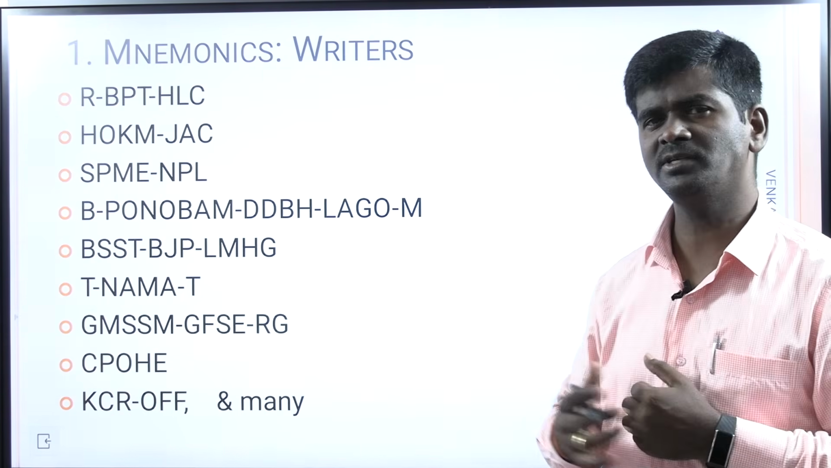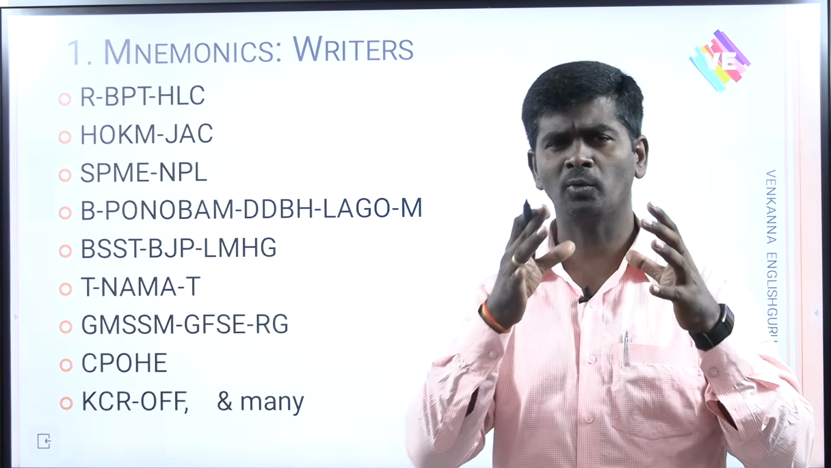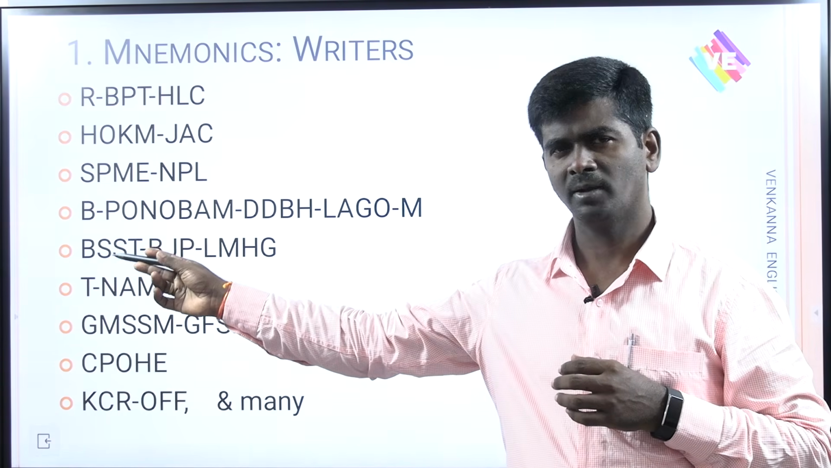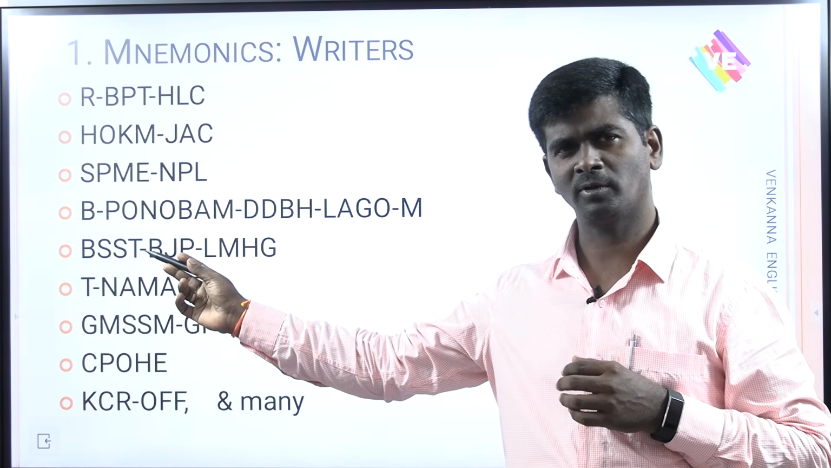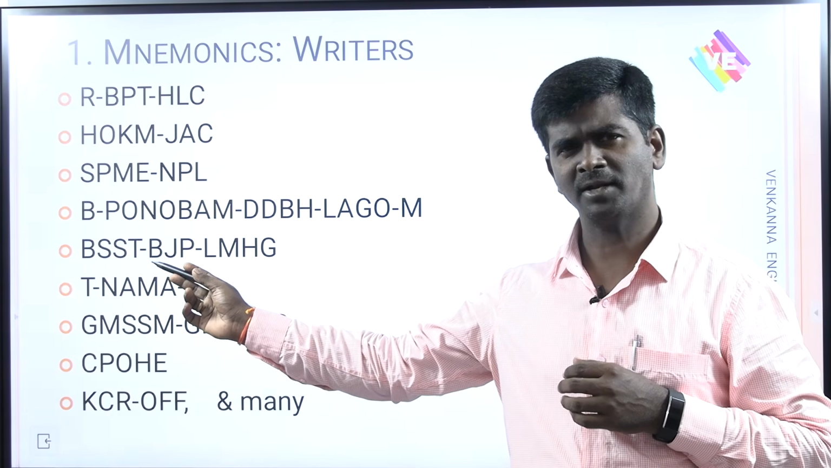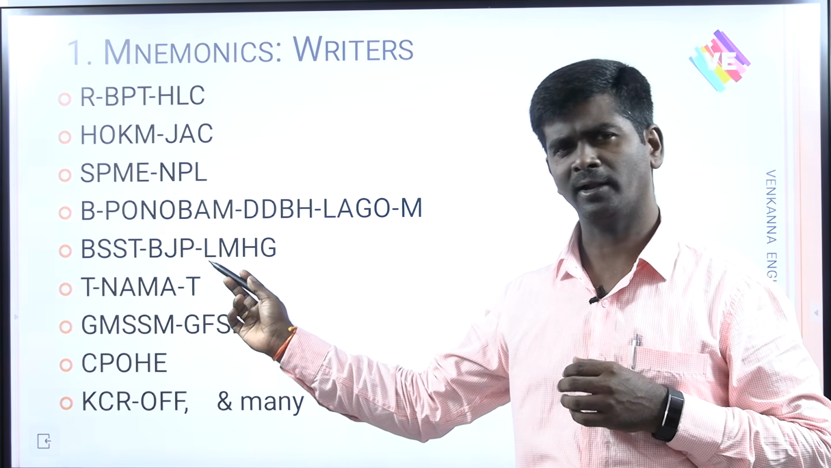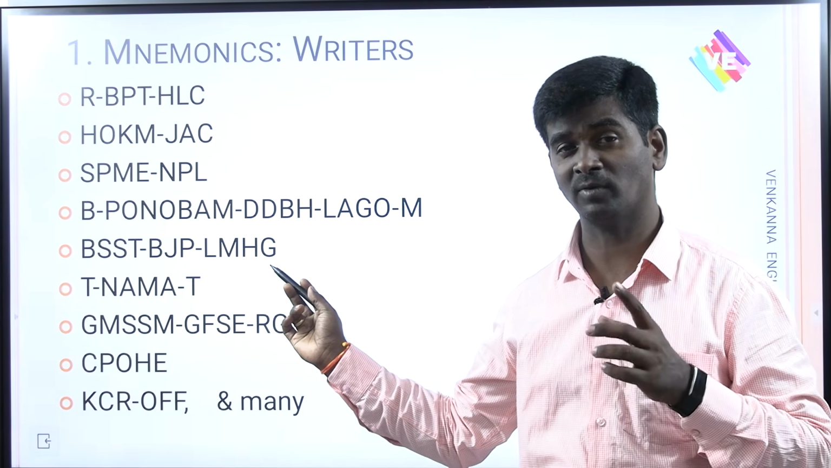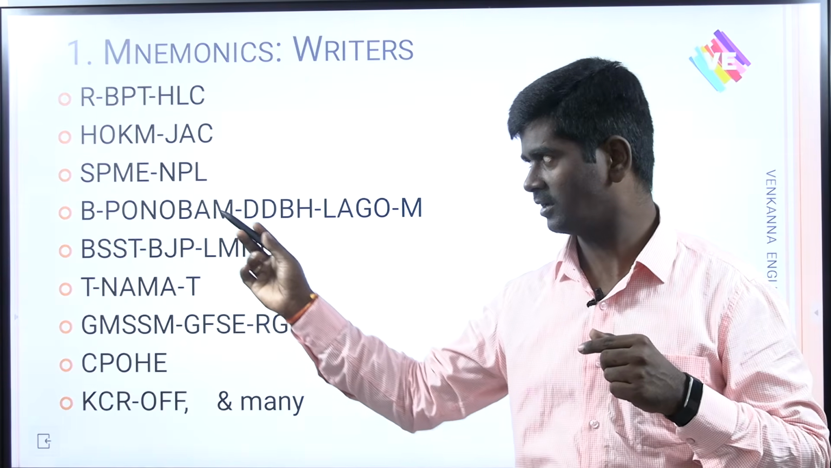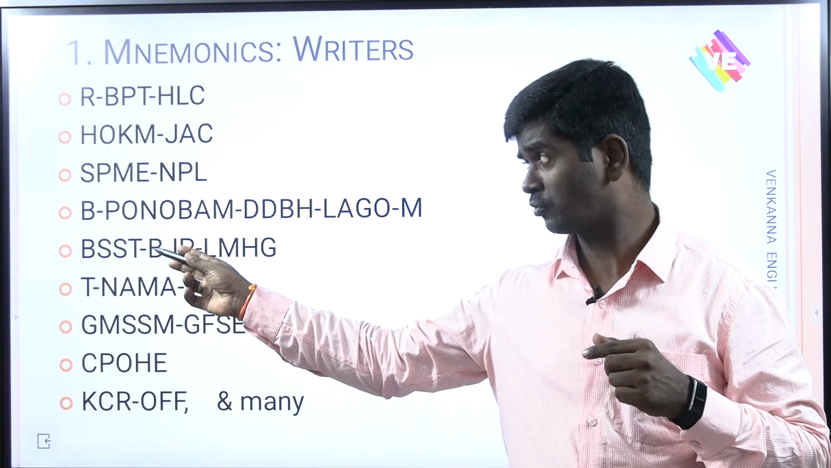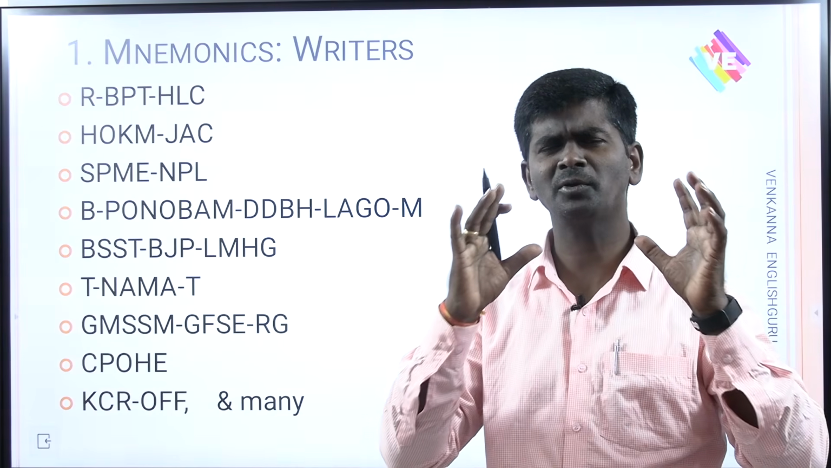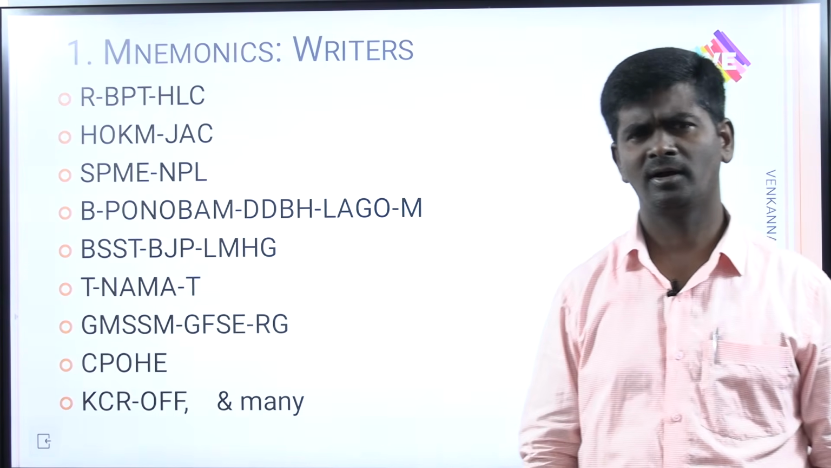Next, BSST, BJP, LMHG. I have this code to remember the works of Toni Morrison. The Bluest Eye, Sula, Song of Solomon, Tar Baby, and Beloved, Jazz, Paradise, and Love, and A Mercy, Home, God Help the Child. What was the last novel? God Help the Child. First novel, The Bluest Eye. Fourth novel, Tar Baby, fifth novel, Beloved. Like that you should be able to remember different works.